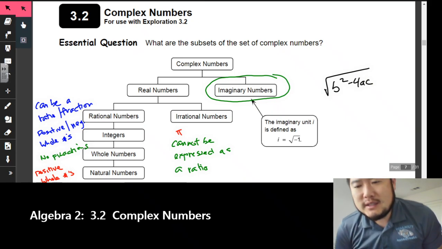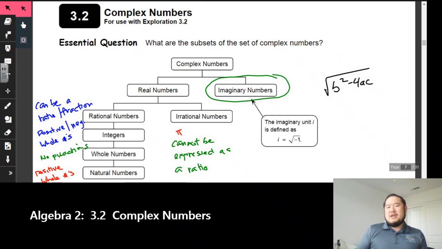So what happens is that this part becomes negative, but then, like I said, in Algebra 1, when that was the case, we pretty much said, hey, we're done, right? There's no real answer, so we can go ahead and quit. But now in Algebra 2, we will take this one step further and understand that this right here, the value of i is equal to the square root of -1.